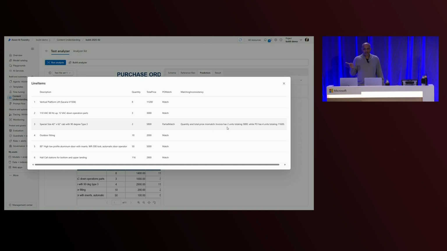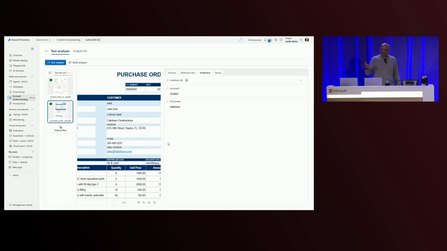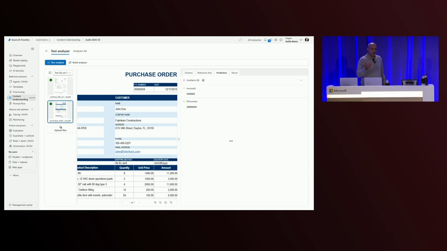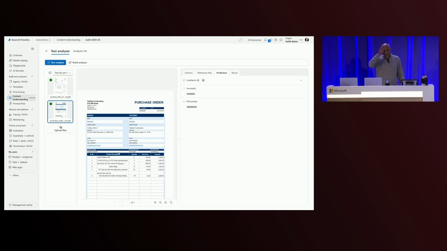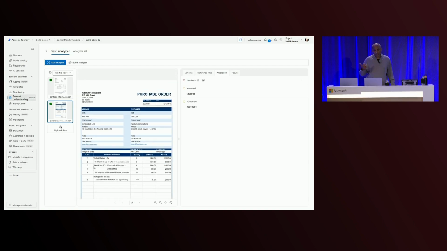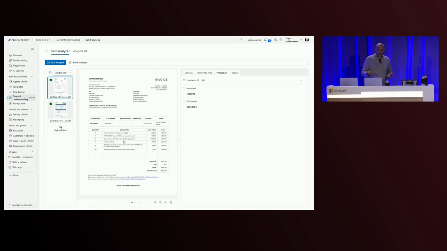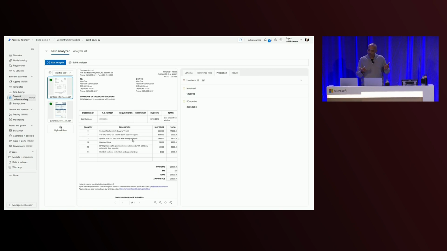You'll see that there's one particular line item that's flagged, and it's saying that there's a mismatch in the number of units across the PO and the invoice. If you go look at the documents again, maybe the PO is correct and the invoice is incorrect, but there is indeed a mismatch between the 2 line items, right? The invoice quantity is 2, the PO quantity is 4.